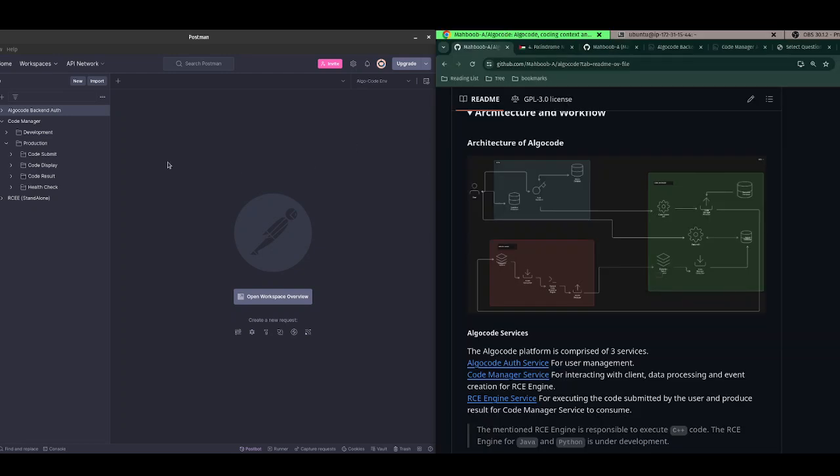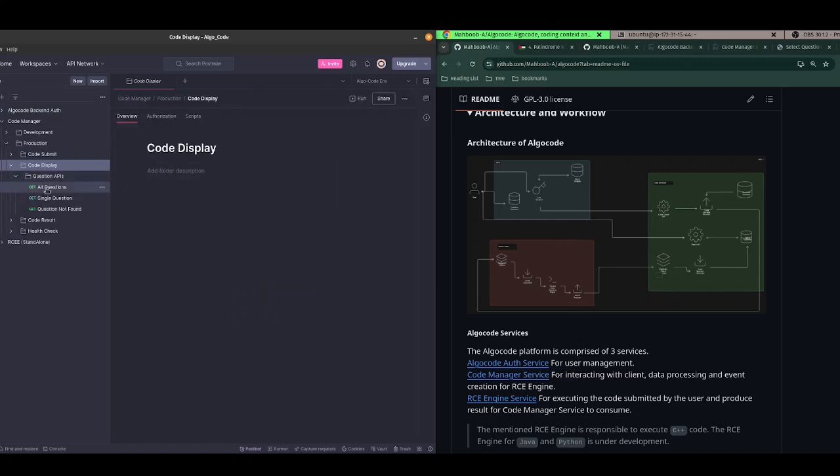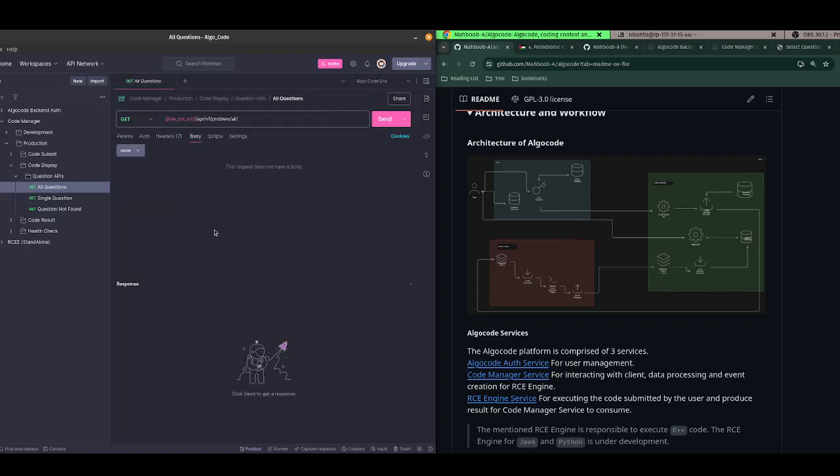Okay, so now this is the code submit. Now let's see the code display, that is all the questions APIs. So let's see all the questions available in AlgoCode. And you see, this is the URL. It is SSL encrypted, code manager.algocode.site. Here the code manager service is hosted, and I have only got algocode.site, and I am using this domain with maybe 15 to 20 subdomains.